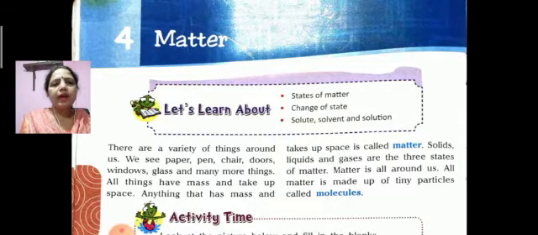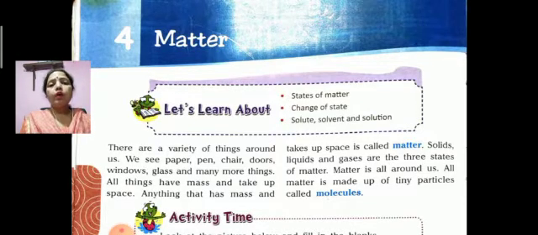Okay, so one by one I will describe it. Firstly, we will know about matter. There are a variety of things around us. We see paper, pen, chair, doors, windows, gas and many more things. All things have mass and take up space.